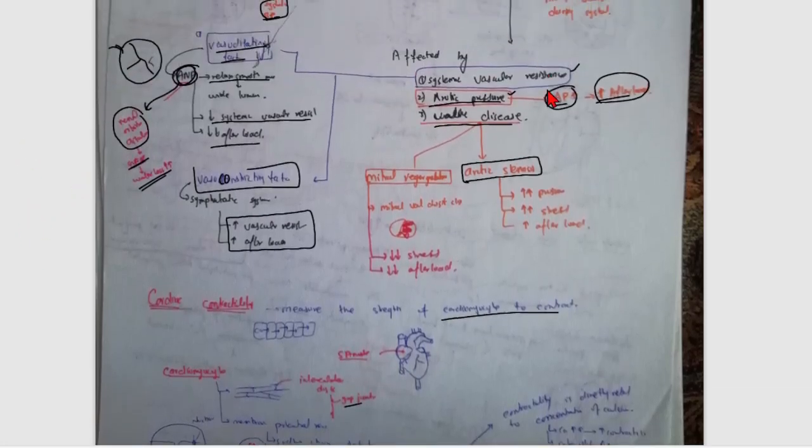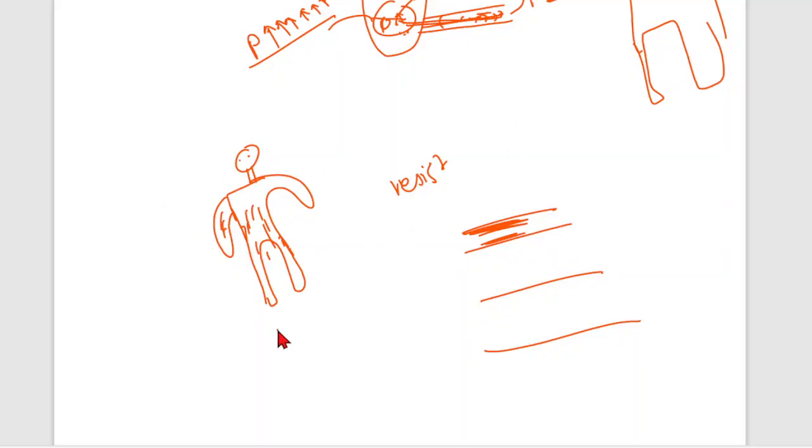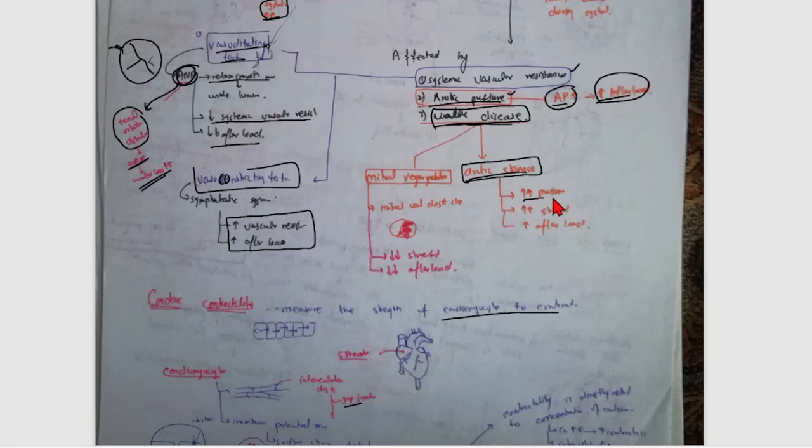Now valve disease: there are many valve diseases. One is aortic stenosis. For example, this is your sweetheart, and from this area the blood moves to the aorta. If this area is stenotic, if this valve is very narrow, then more pressure is needed to move the blood. So that is called aortic stenosis. So more pressure is needed, more stress and more afterload.